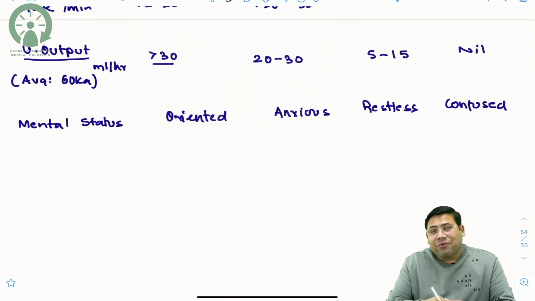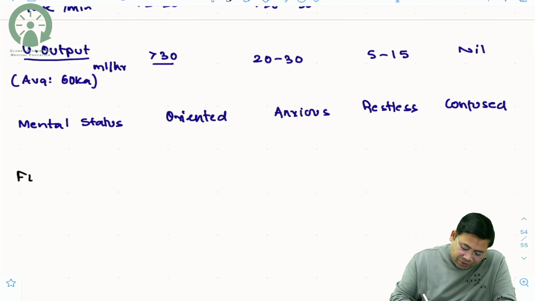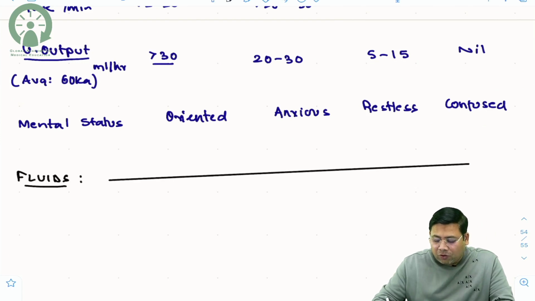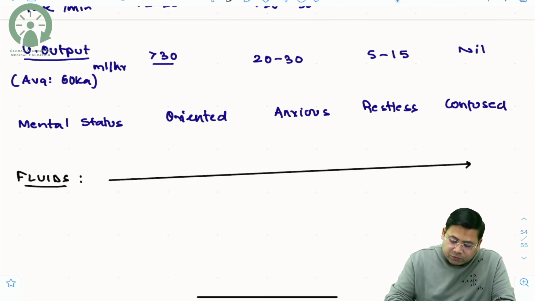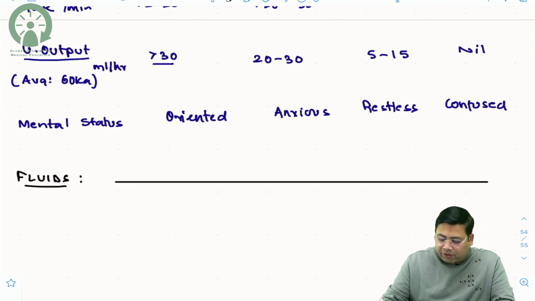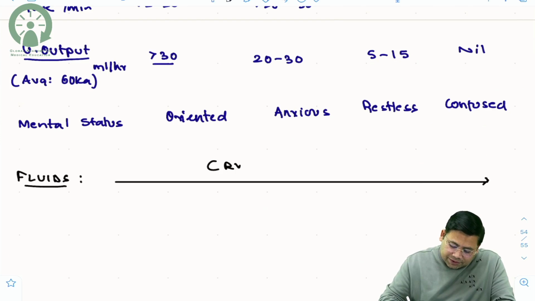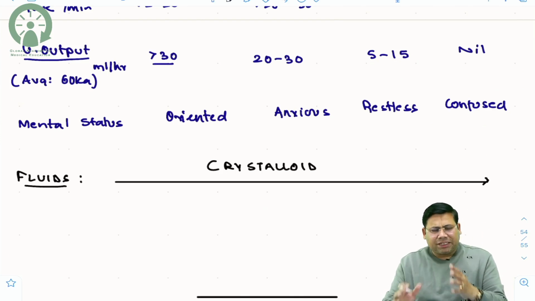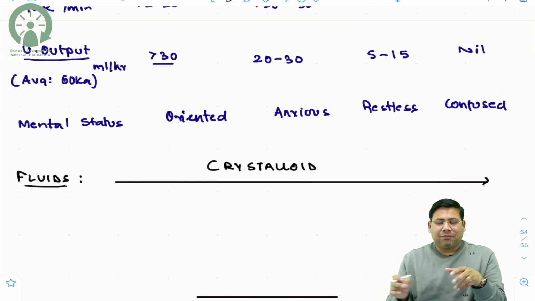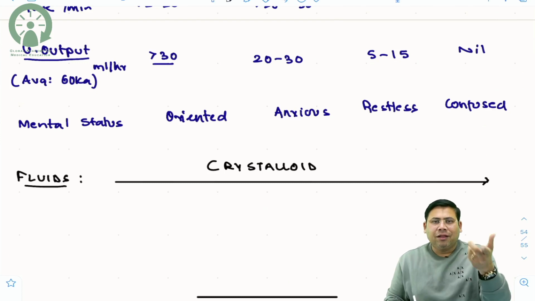Now when it comes to treatment, students, you need to give the fluids. From grade 1 to grade 4, all of them will require what, students? All of them will require crystalloids. So this is very important. I've already taken a chapter in depth, and a concise version, on my YouTube threads, you can go through that and go through the chapter on fluids also.